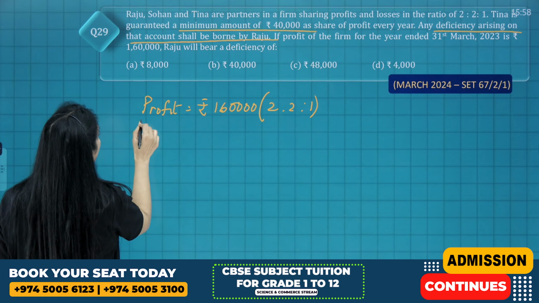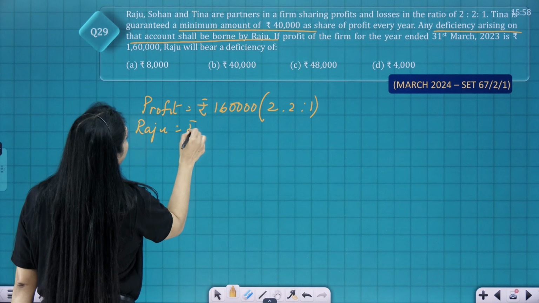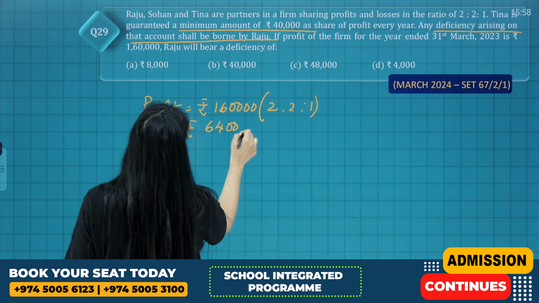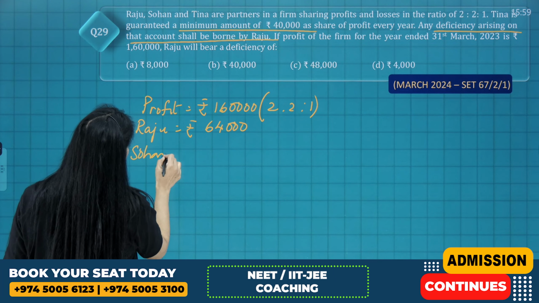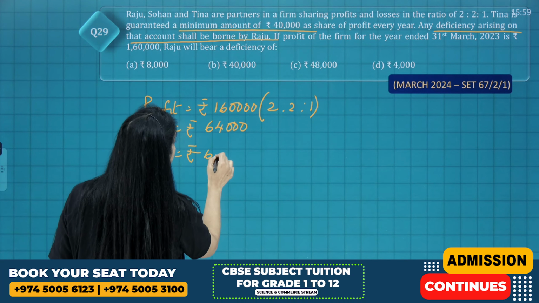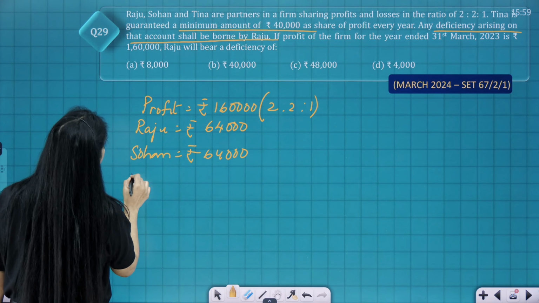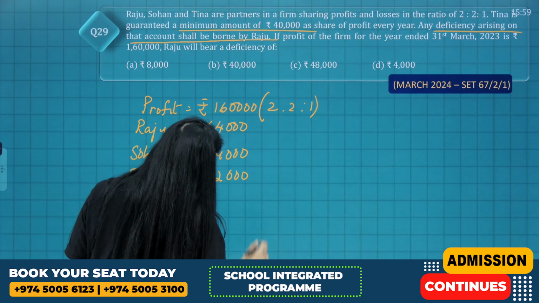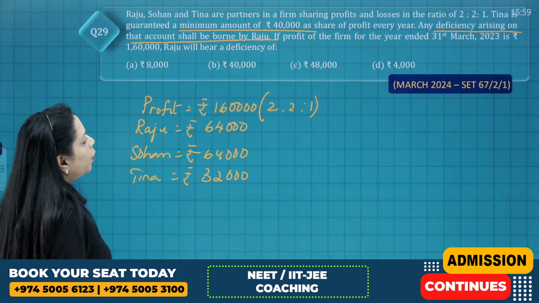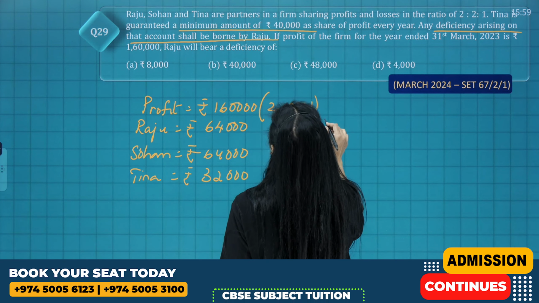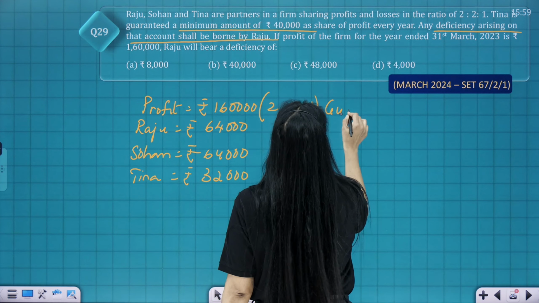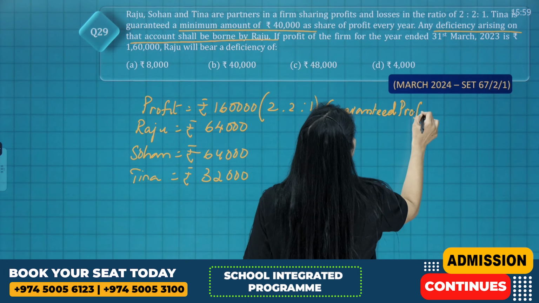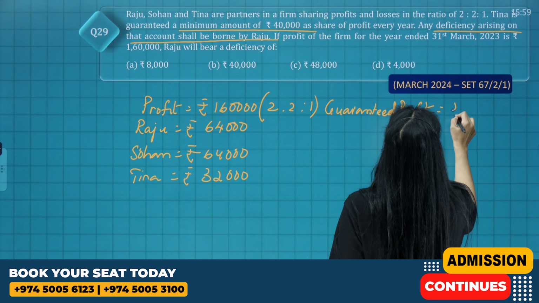So in that case for Raju it is rupees 64,000. For Sohan it is rupees 64,000. And for Tina it is rupees 32,000. Clear? What is the guaranteed amount, children? The guaranteed profit is rupees 40,000.